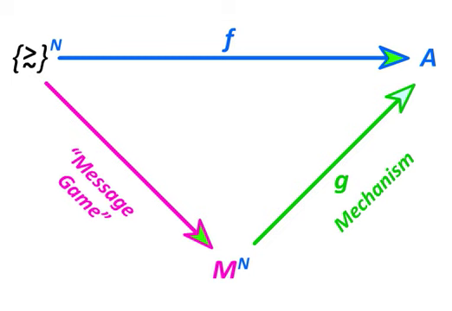The individuals who are playing the message game know what the g function is, so they know how their messages will be used. And what we're looking for is a Nash equilibrium in which the messages that are being sent in the message game convey the information necessary to use the mechanism g to implement the outcome in the set A that we would have liked to have implemented using the function f had we known the tastes of all the individuals.